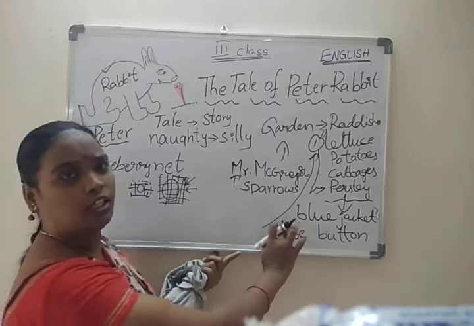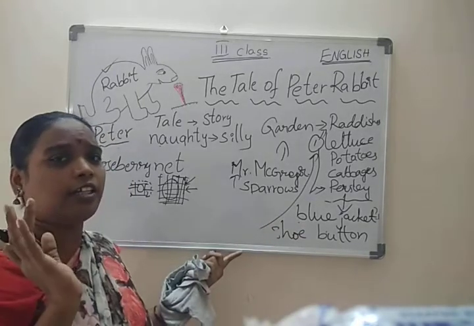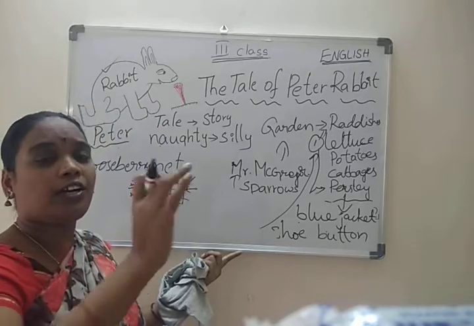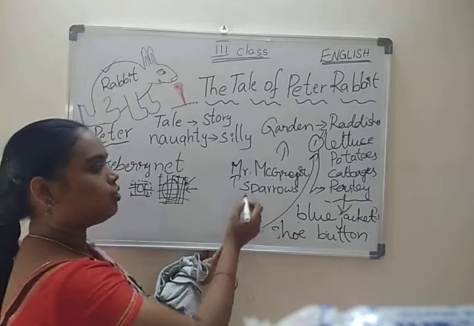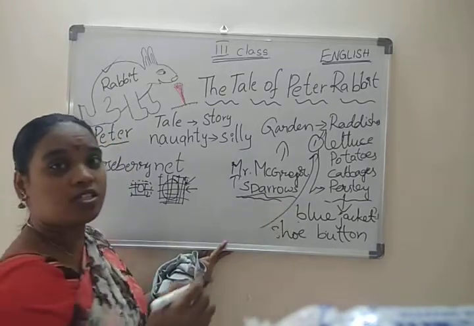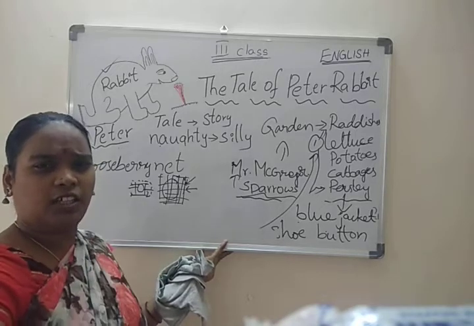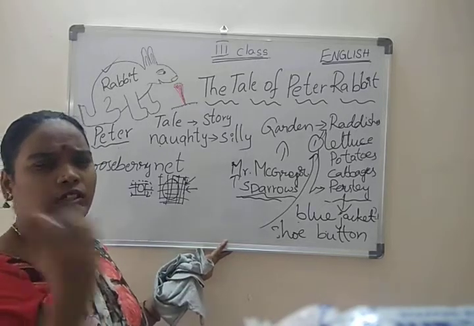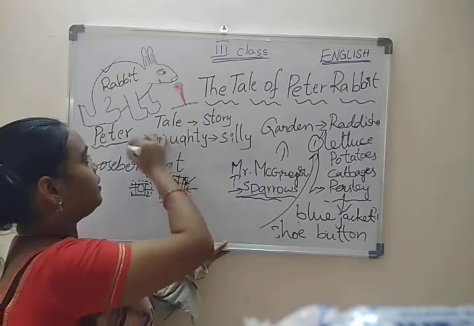Then what happened? He cried like that. Then sparrows are friendly sparrows. Animals all are friends, no? So sparrows are there. They are watching. They saw him. They are encouraging him to escape from them. Come on. Sparrows encouraged Peter Rabbit.